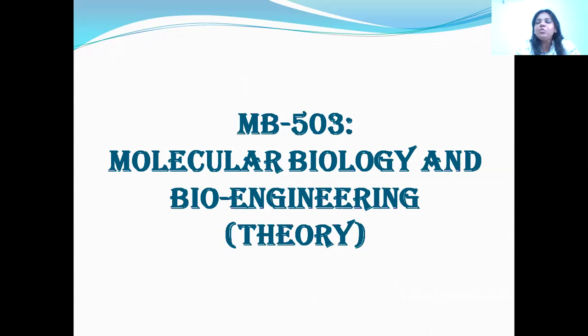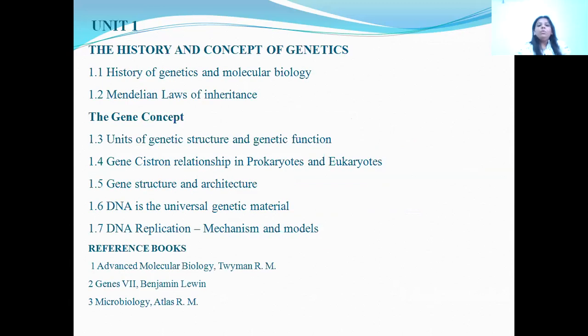Now you all might be curious how biology and engineering are coordinated. So in this particular paper, we will be studying all the various techniques which are used in recent days. Bioengineering has various advantages like production of insulin, genetically modified organisms, GM foods, etc. So here we will be studying genetics from the beginning. Now, this paper is distributed into 5 different units. Each unit has its own weightage.